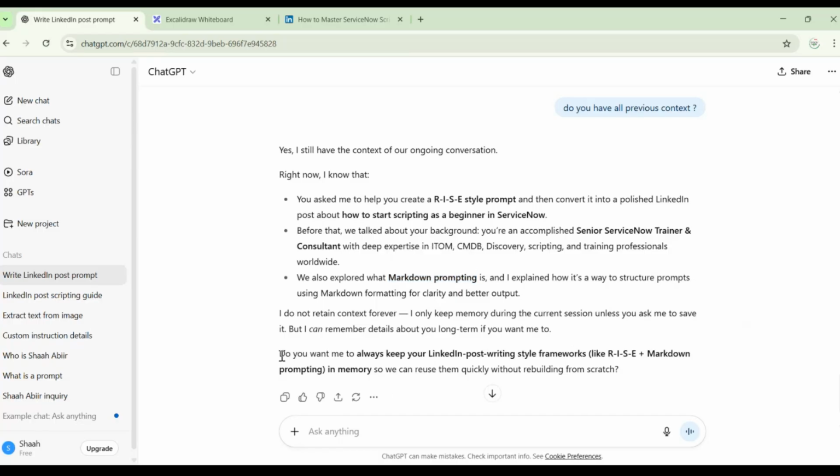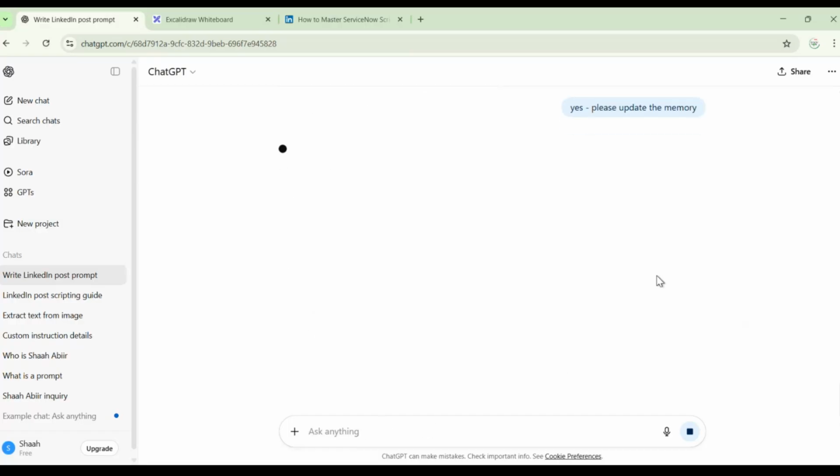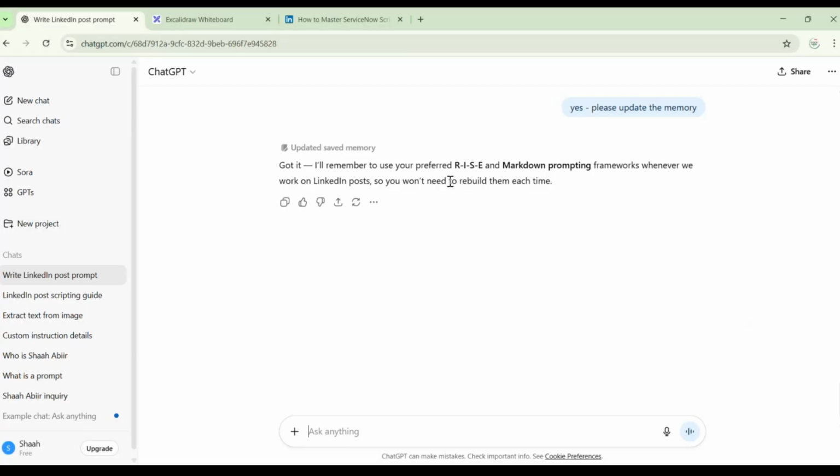Now what is it saying? Do you want me to always keep your LinkedIn post writing style in memory, so we can reuse it quickly without rebuilding from scratch? I will say yes, please update the memory. Hit enter. Now it will update. It updated the memory with RISE and markdown prompting.